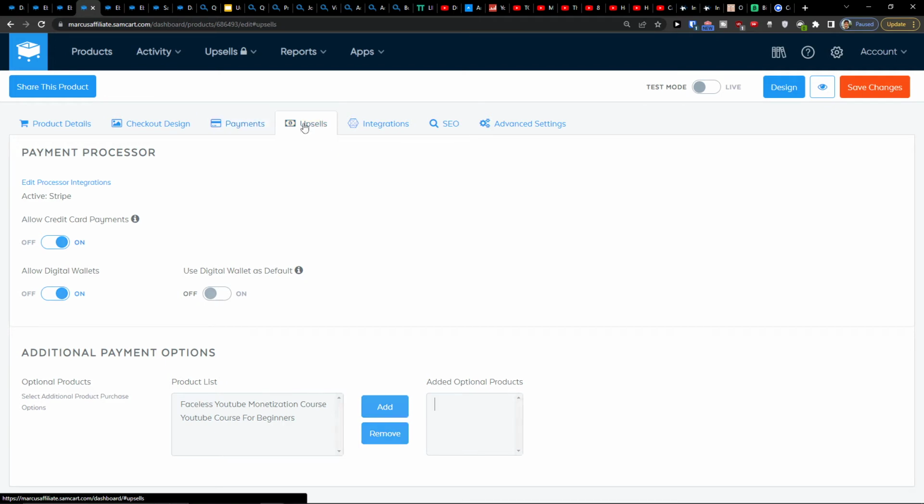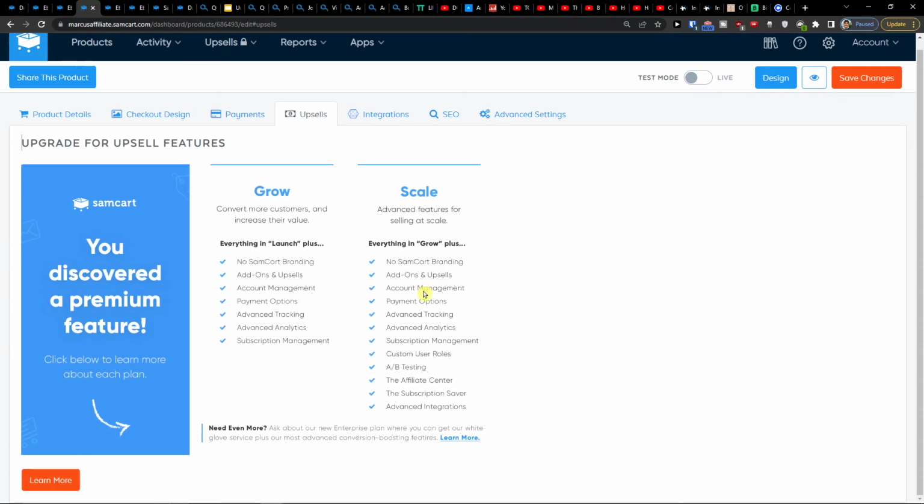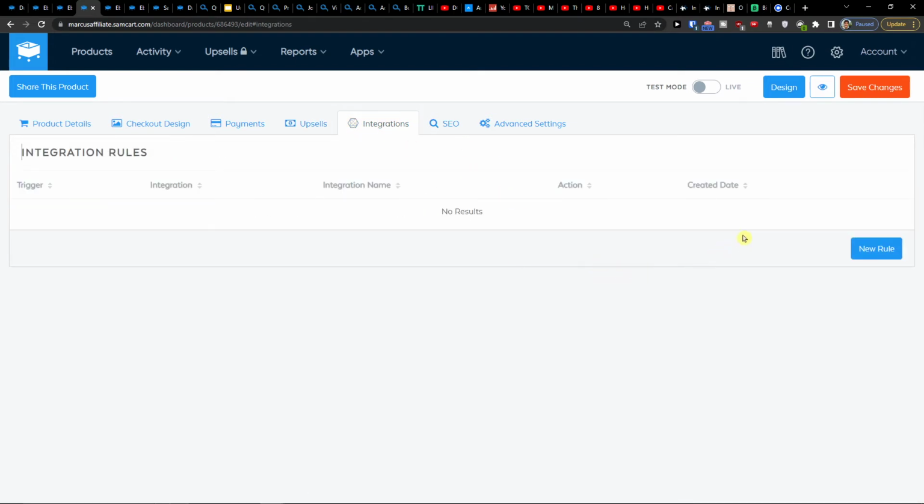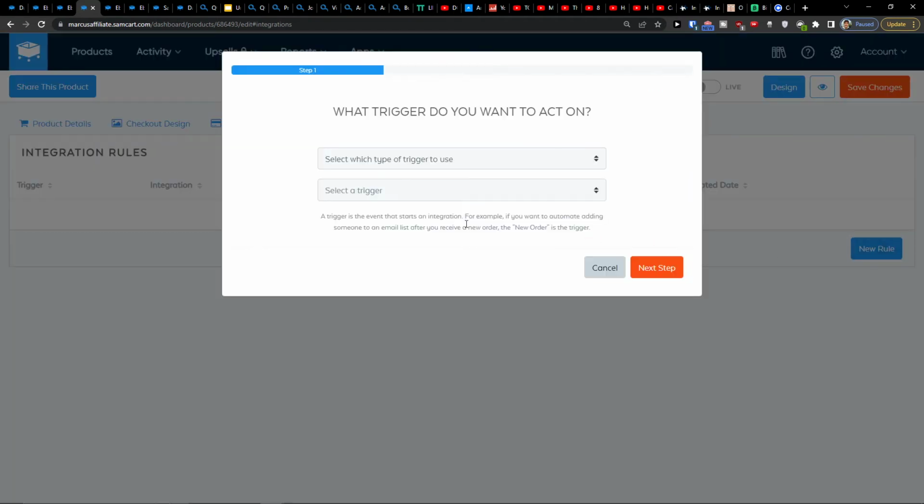Then next to the payments, you're going to have upsells. Upsells is something that you need to have in Grow, and if you want, I can easily create tutorial on that too, but I need to upgrade my account because I don't use upsells right now. Integrations, here you can easily integrate with other tools, so you can upgrade it and use it with, let's say, ConvertKit. So let's say I'm going to have new role.